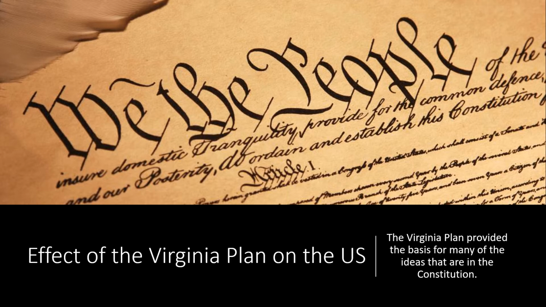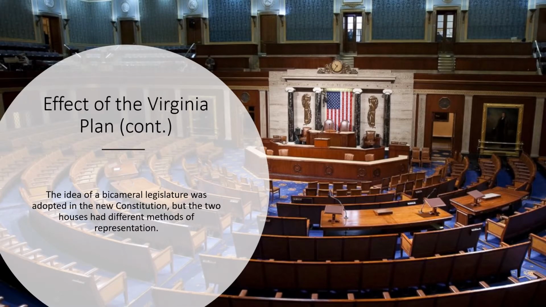The Constitution embraced the idea of a federal government that was split into 3 branches: executive, legislative, and judicial. This federal government would work alongside state governments to run the country. The Constitution also allowed the new Congress to pass laws and taxes to help raise revenue and govern the country effectively.